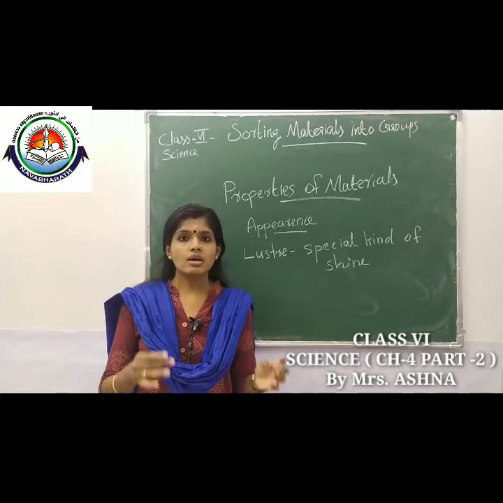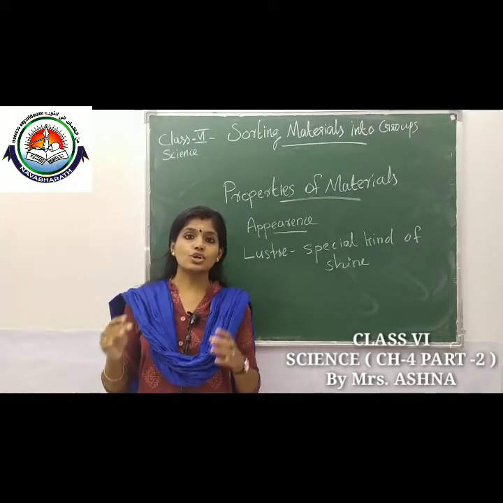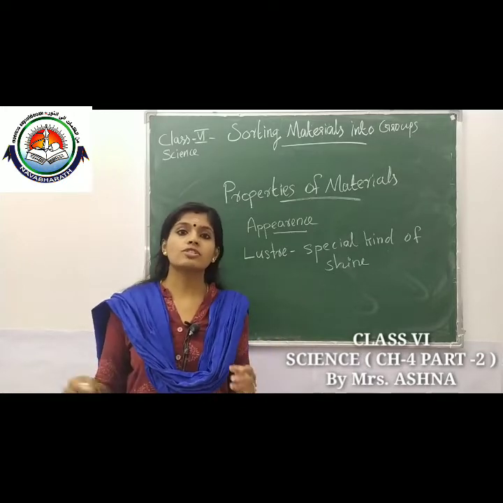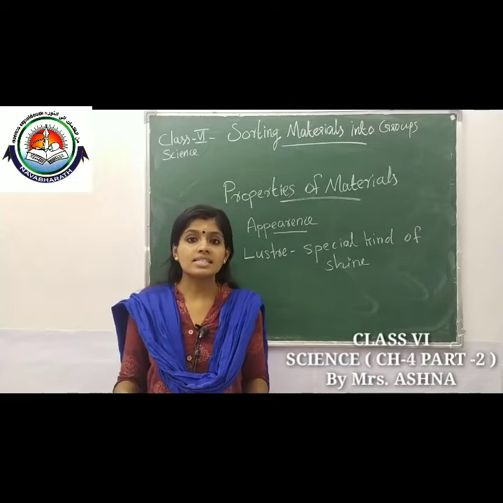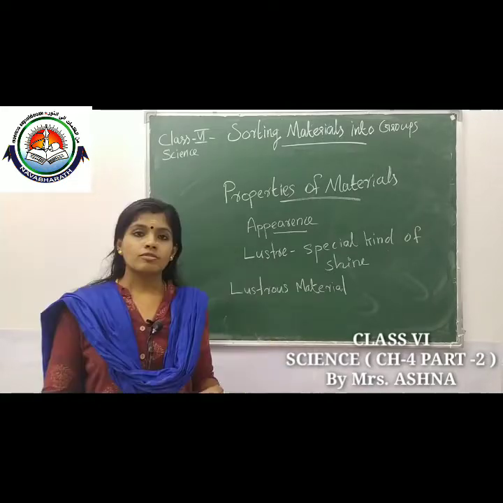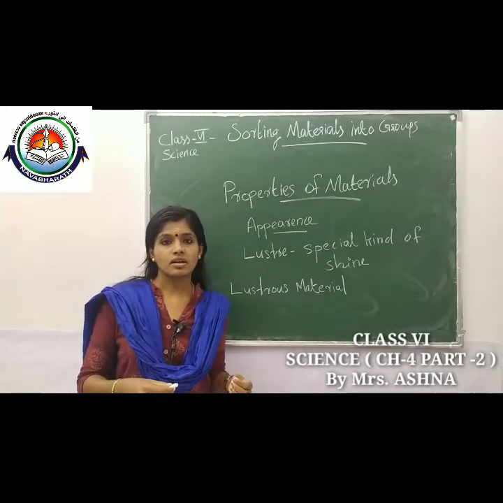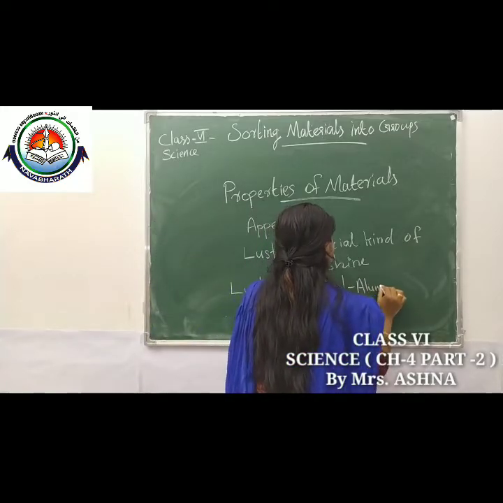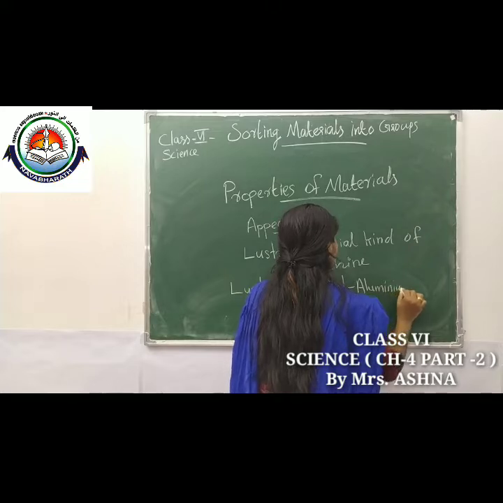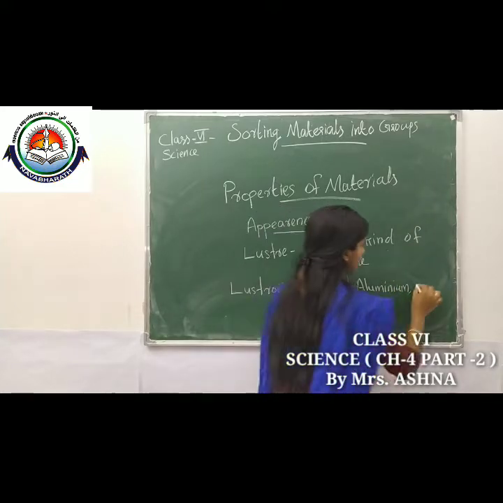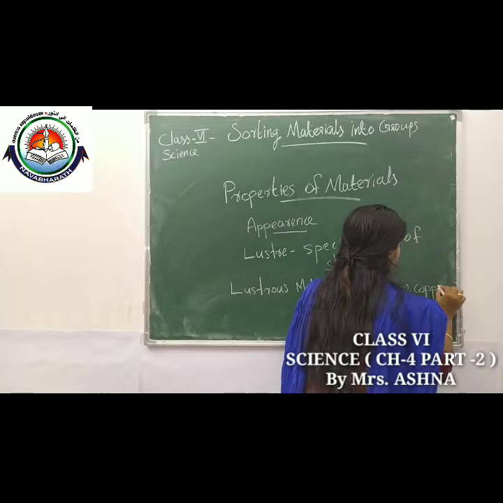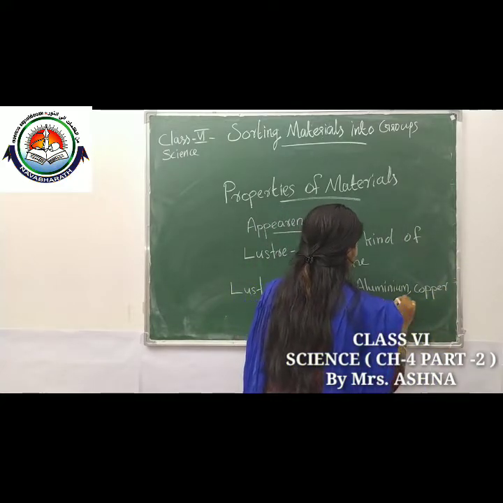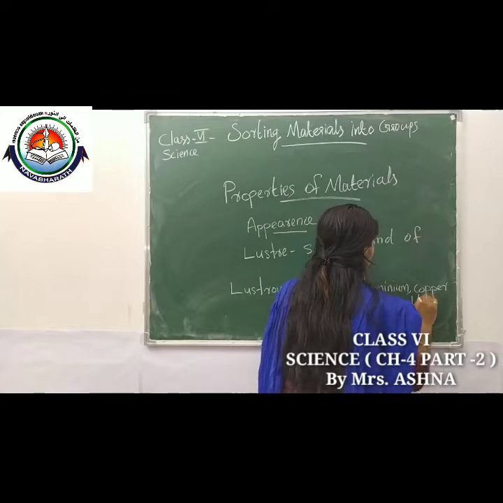So, the materials that show luster, or this kind of shining, are called lustrous materials. For example, aluminum, copper, then iron, gold, silver.